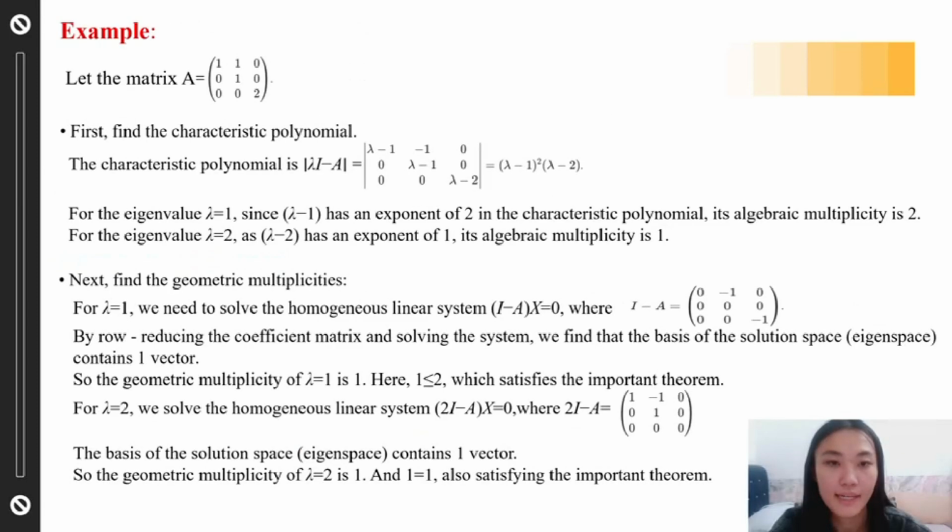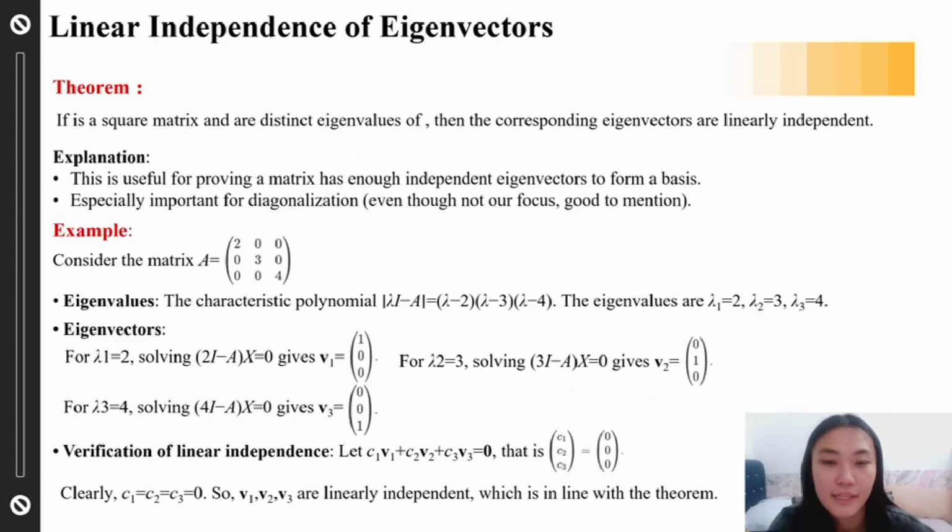For example, suppose the matrix has eigenvalues lambda equal to 1 and lambda equal to 2. For lambda equal to 1, the algebraic multiplicity is 2, but the geometric multiplicity is only 1. For lambda equal to 2, both multiplicities are 1, so the inequality is satisfied in both cases. Now, a useful theorem: if a matrix has distinct eigenvalues, then the corresponding eigenvectors are linearly independent. This is especially helpful for predicting diagonalizability.